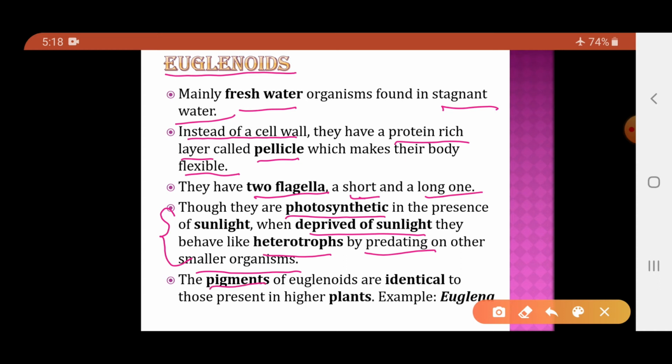They consist of the pigments, and these pigments are identical to the pigments which are present in the higher plants. Higher plants contain chlorophyll pigments. Apart from chlorophyll, other pigments are also present in plants. All those pigments mainly will be present in the euglenoid. The most common euglenoid is the euglena.